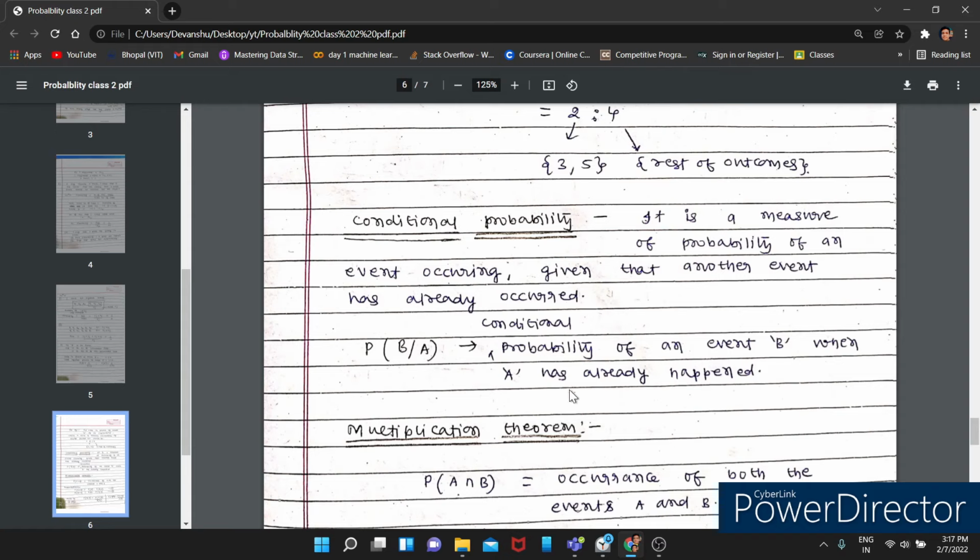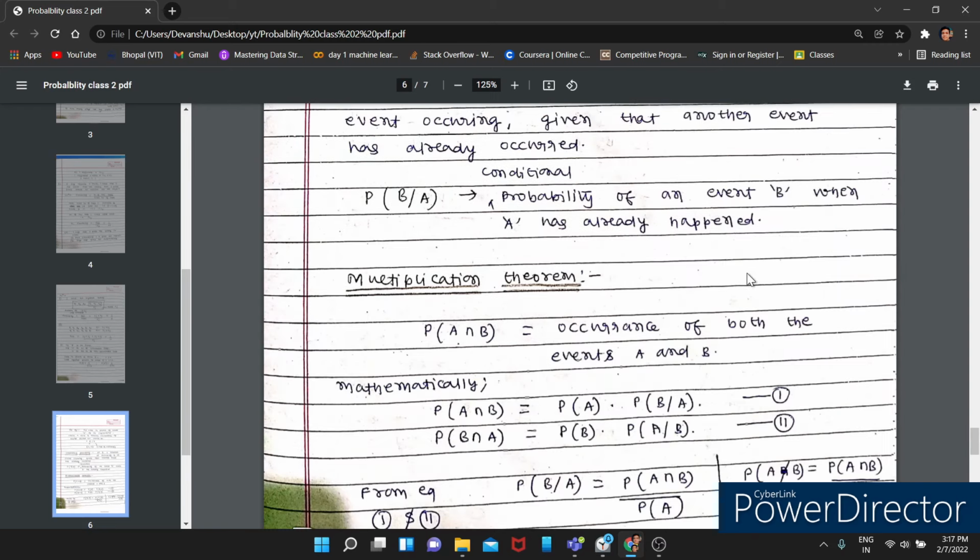Suppose you want to go from point A to point B and from point B to point C. To reach point C, first you need to go to point B. You cannot directly jump from A to C. First you go to B and then to C. So the conditional probability of reaching point C is the probability of C when B has already happened, meaning when you have already reached point B.